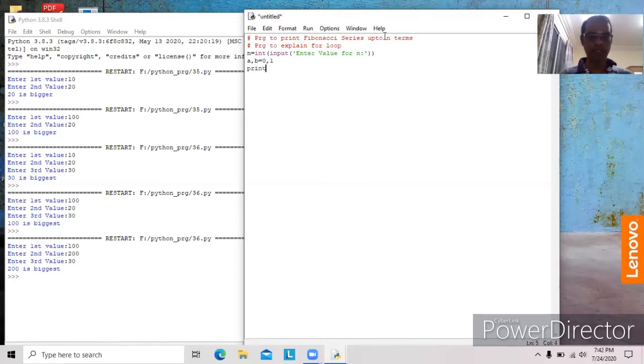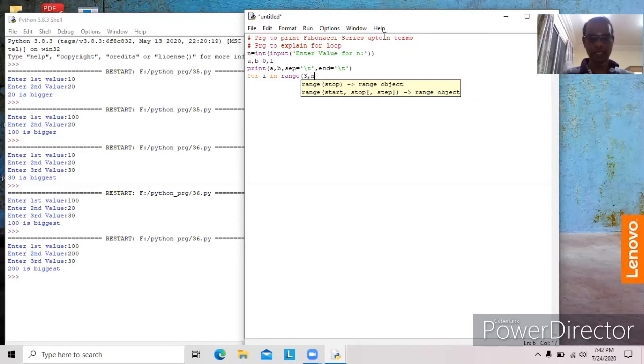Now we have to print it here. A comma b. Here separator will be slash t, end also slash t. So everything will be in a single line. All the values will be in a single line. Okay, now we need one for loop. For i in range, since two numbers, A, B are already printed, we start with 3, up to n plus 1.